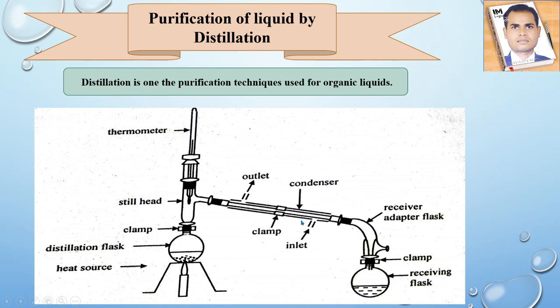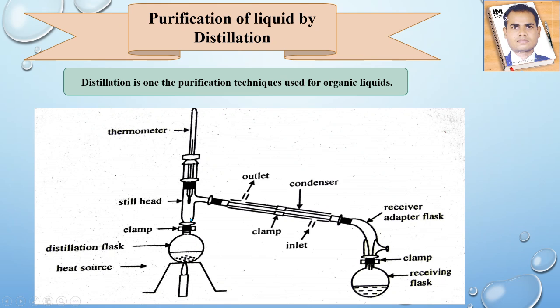Now after condensing, the droplets are collected in this flask, the receiving flask, which is connected with the clamp. This is the receiver adapter flask. Whatever liquid sample we are going to purify, we take in this distillation flask. After heating, the liquid is converted into gas.